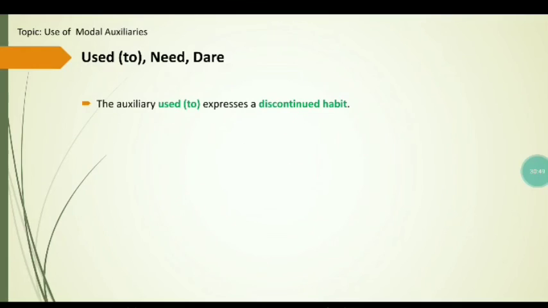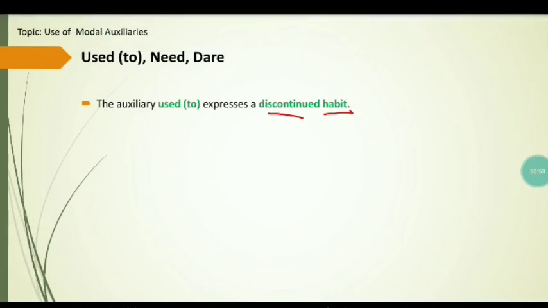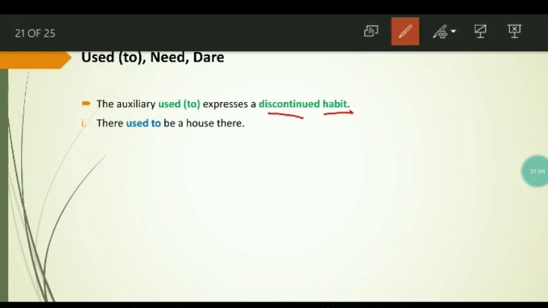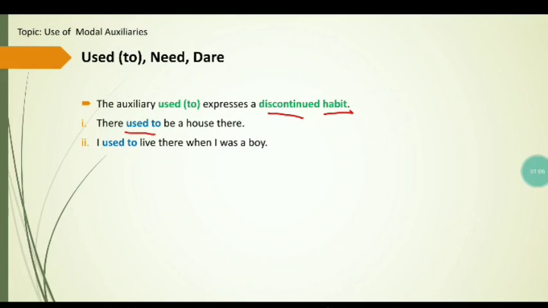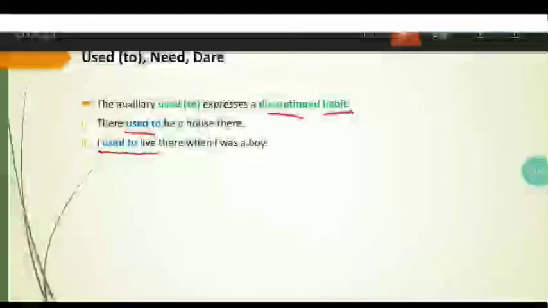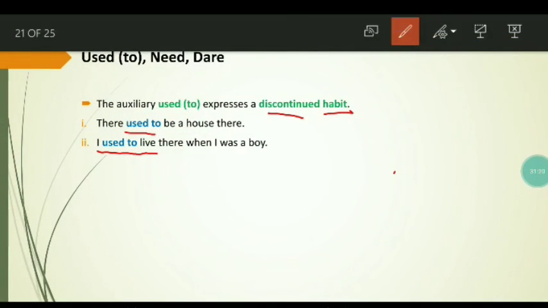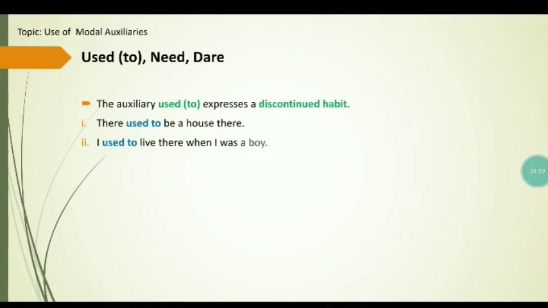Used to, need, and dare. The auxiliary used to expresses a habit, but a discontinued habit. Like, there used to be a house there. I used to live there when I was a boy. It shows that he used to live there, but now he doesn't live there. So used to expresses a discontinued habit.